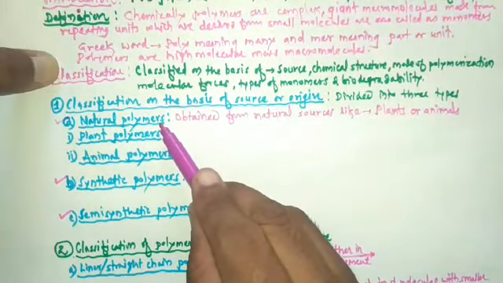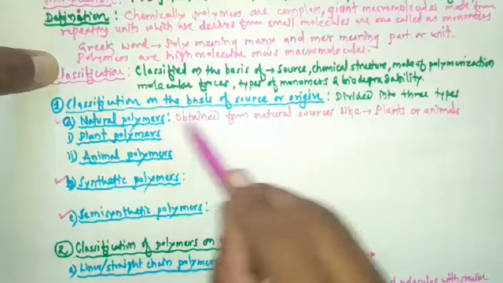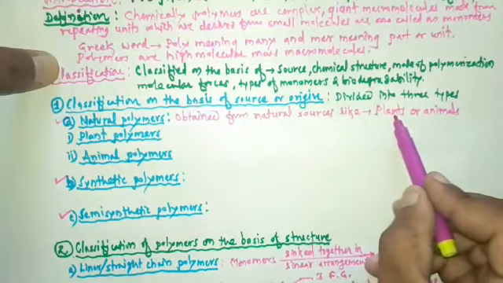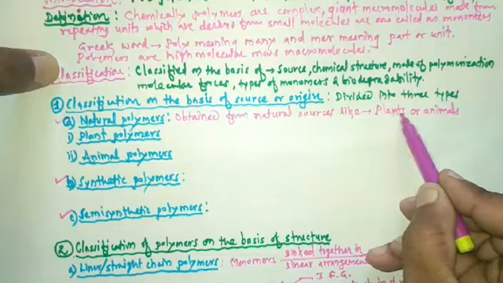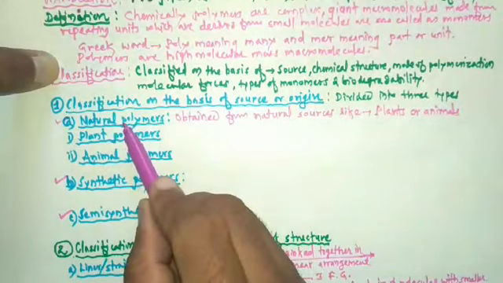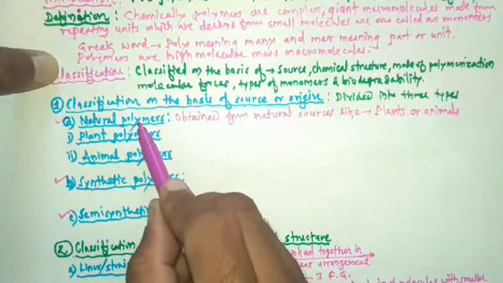So natural polymers are the polymers which are obtained from natural sources, for example plants and animals. Those polymers which are obtained from plants and animals are called natural polymers.